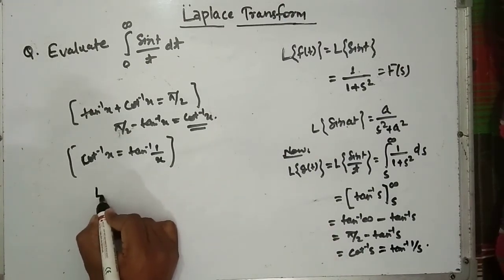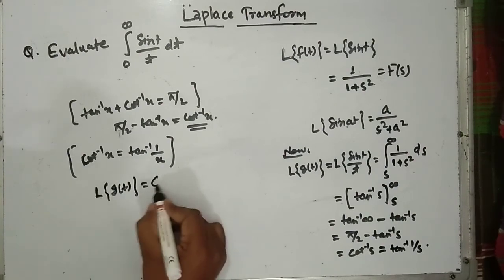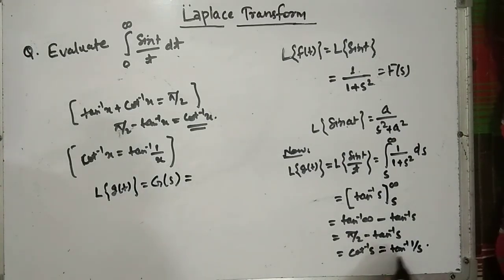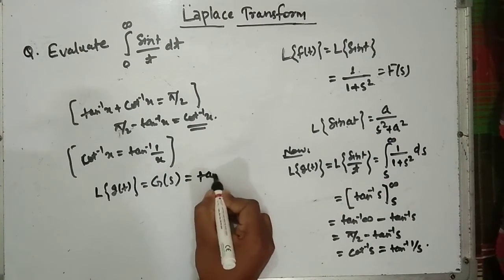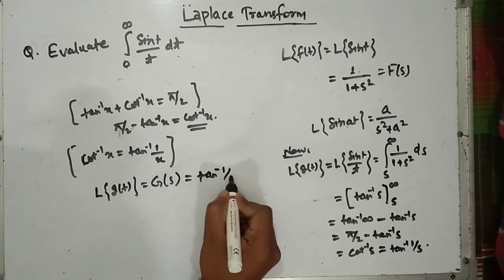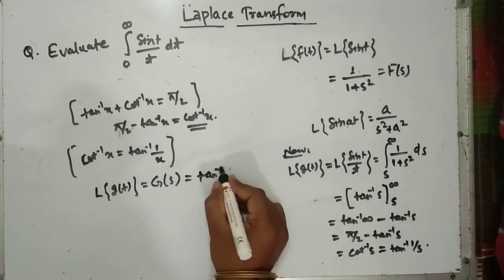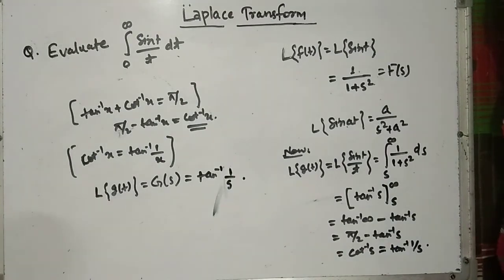So Laplace of g(t) is equal to G(s) equal to what? Tan inverse 1 by s, right?